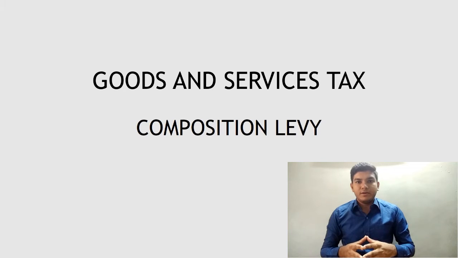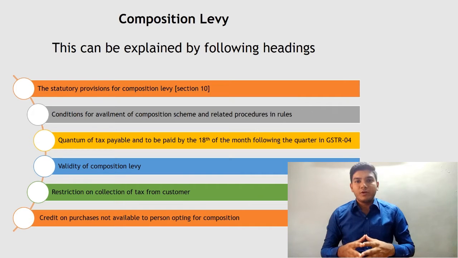Hello friends, in this video we will study regarding the provisions given in the Act for Composition Levy. Section 10 of the GST Act makes provisions for composition levy. The registered person can opt for composition levy if his aggregate turnover in the preceding financial year does not exceed rupees 50 lakhs. As I have already explained the term aggregate turnover in my previous video.